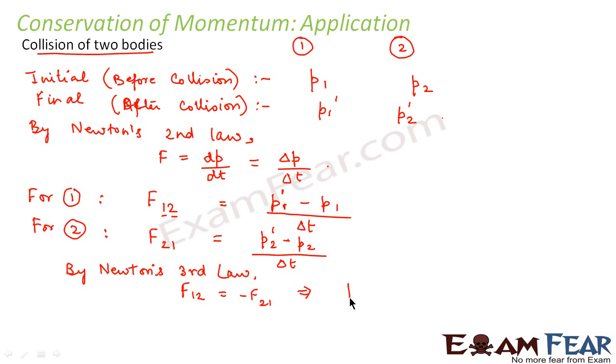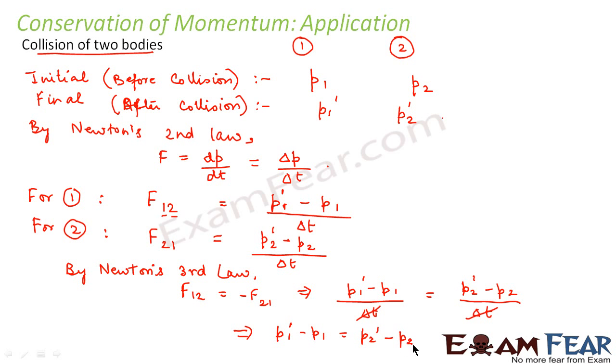So we will get (P1 dash minus P1) divided by delta T is equal to (P2 dash minus P2) divided by delta T. So delta T will cancel out. So we get P1 dash minus P1 is equal to P2 dash minus P2.